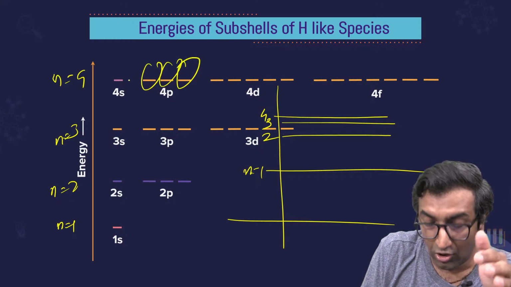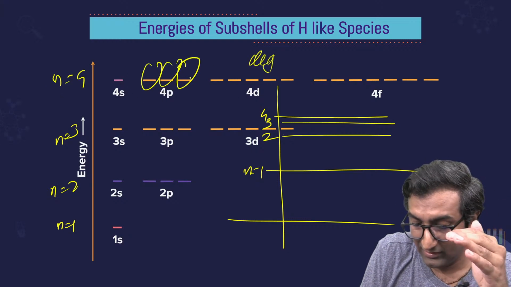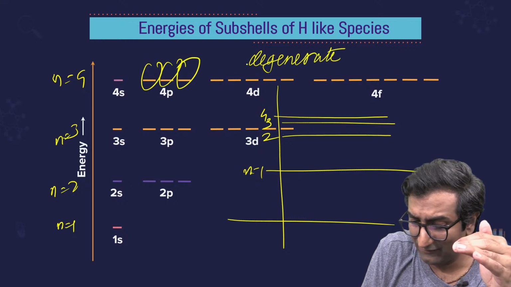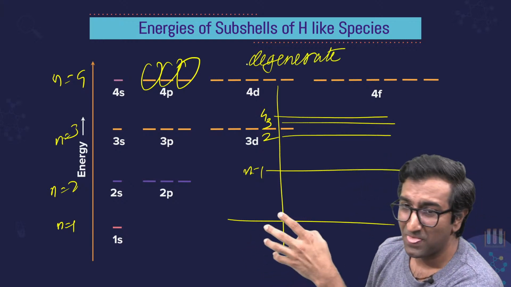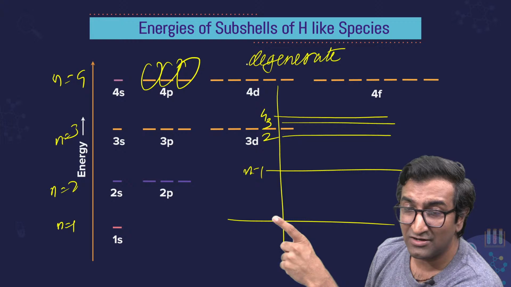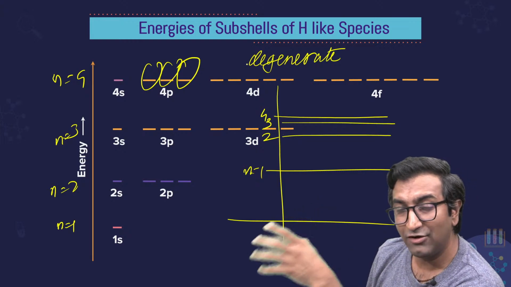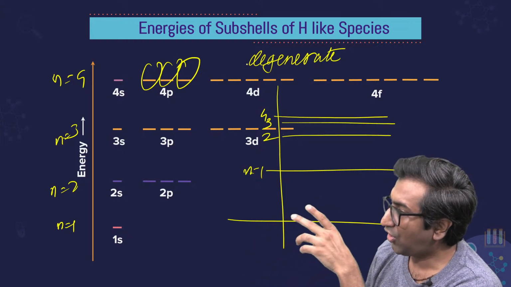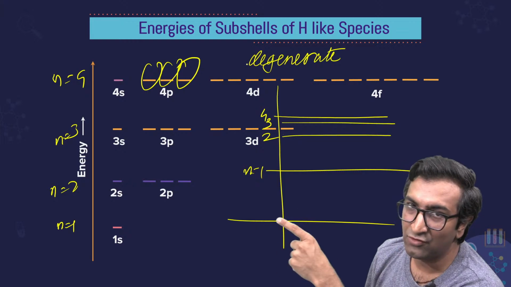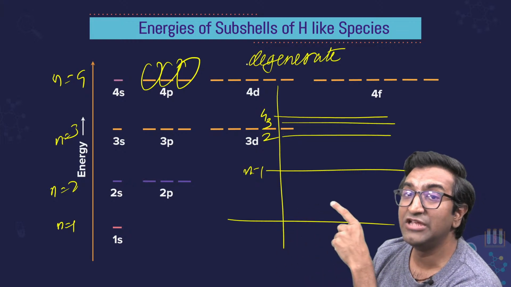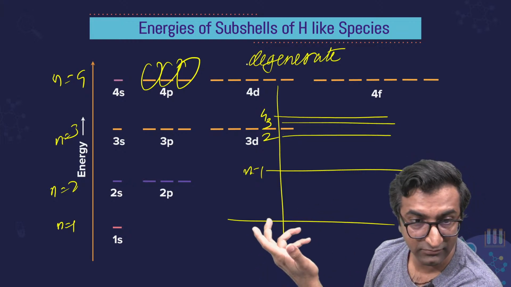These orbitals are said to be degenerate, which sounds like a negative word, like degen, but we're just trying to say that they have the same energy. So for hydrogen-like species, orbitals that have the same n value will be degenerate, which means they'll have the same energy.